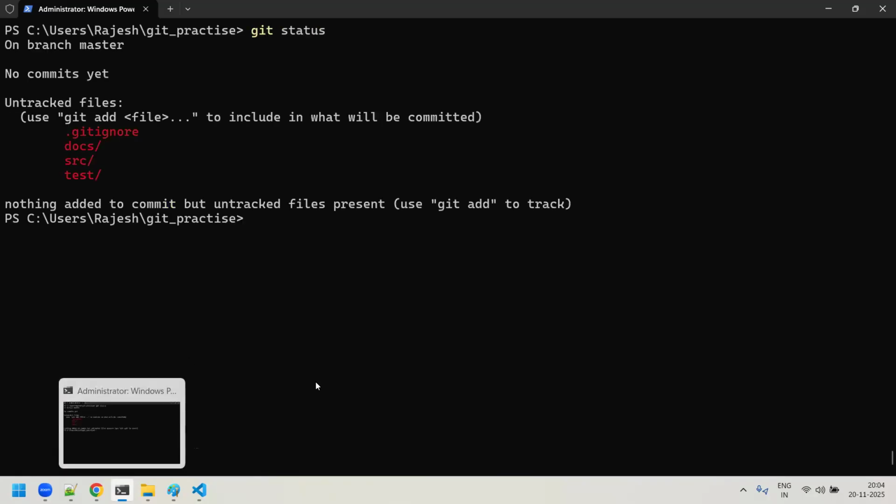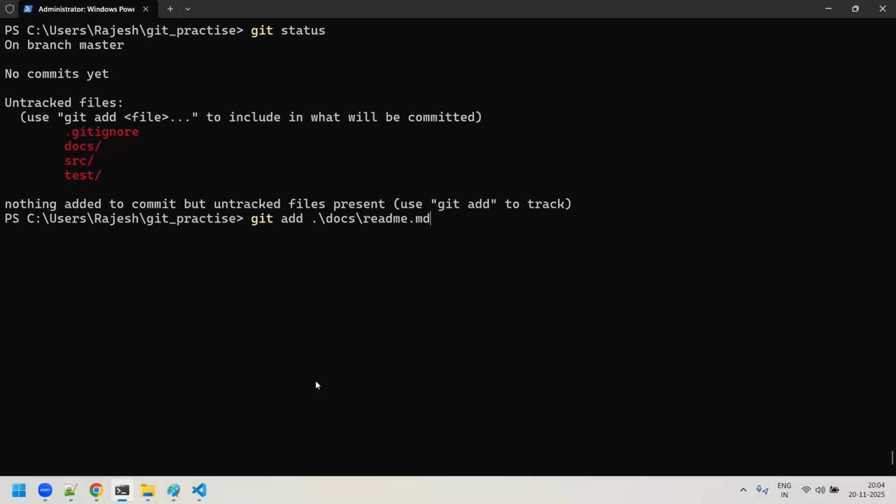Now bin is not considered. Okay, fine. Now I'll just say git add. Under the docs, there is a readme.md. Yes, this I have to move from the working tree to the staging area. Now git add. Under the src, there is a main.py.